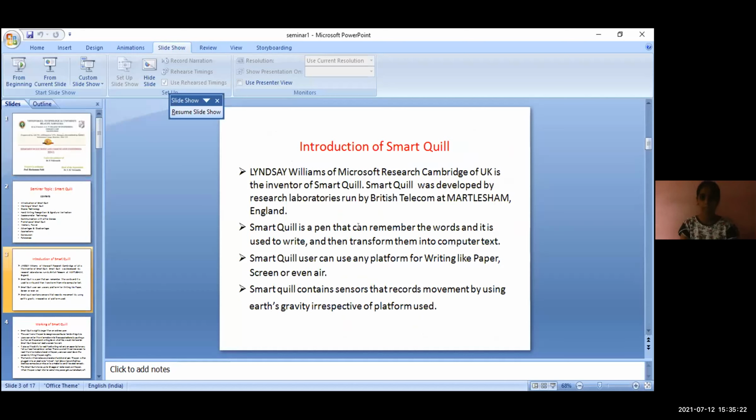Introduction of Smart Quill. Lindsay William of Microsoft Research, Cambridge of UK is the inventor of the Smart Quill. Smart Quill is a pen that remembers the words written with it and transforms them into computer text. Smart Quill contains a sensor that records movement by using Earth's gravity, irrespective of the platform used.